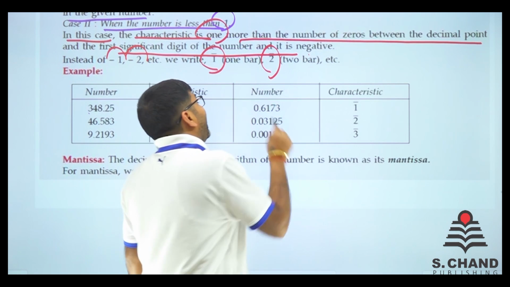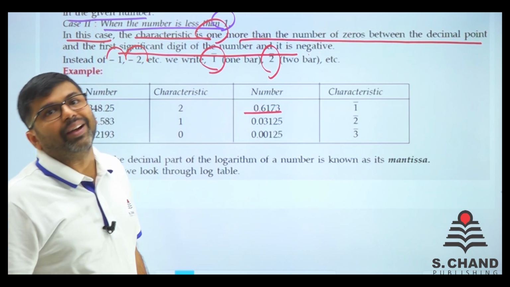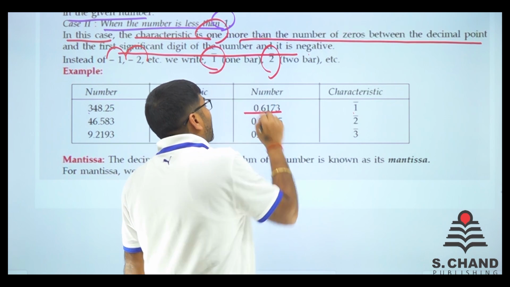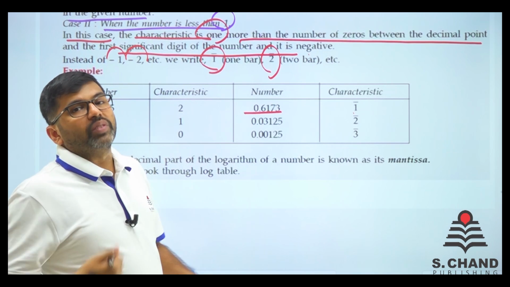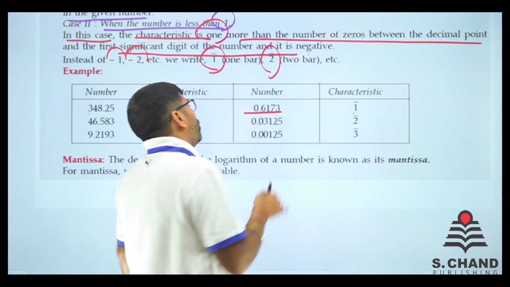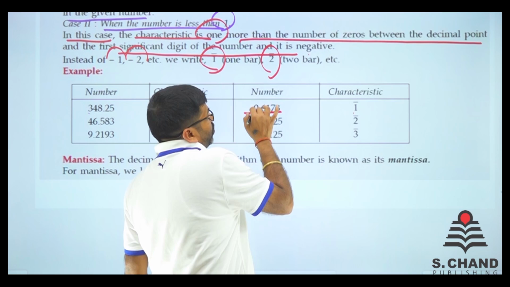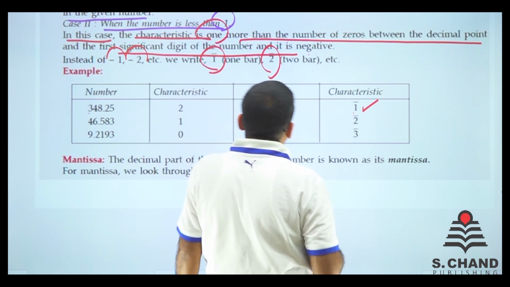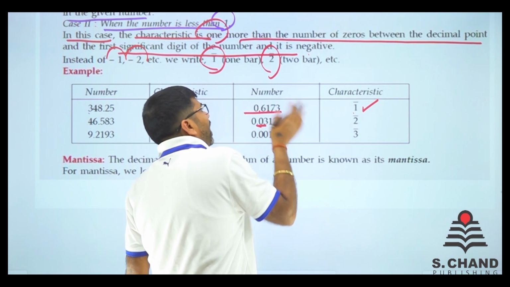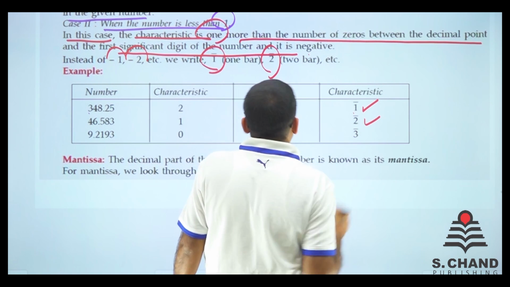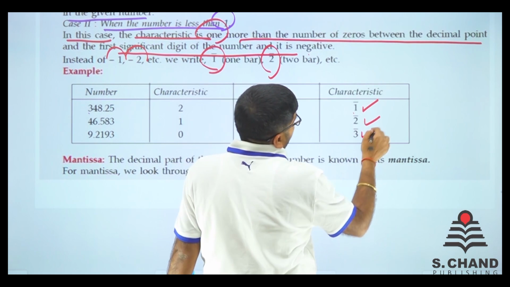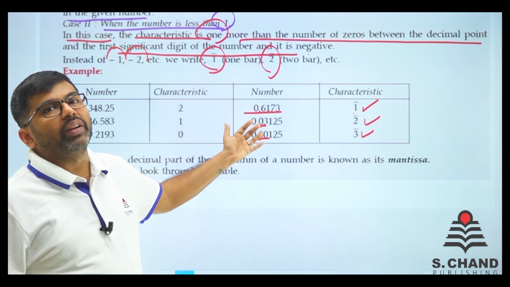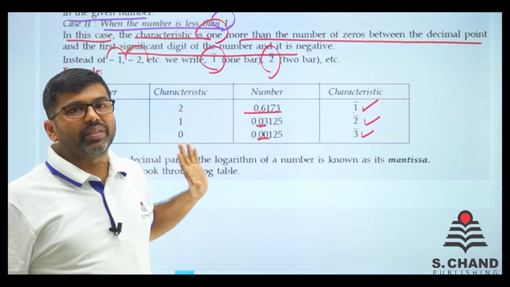And if the number is less than 1, the characteristic is 1 more than the number of zeros after the decimal, that is, number of zeros after decimal plus 1. So here there is no 0. 0 plus 1 is 1, so the characteristic is 1 bar. If there is 1 zero, just add 1, 2 bar. 2 zeros, characteristic is 3 bar. It is like that: 1 bar, 2 bar, 3 bar. This is known as characteristics.